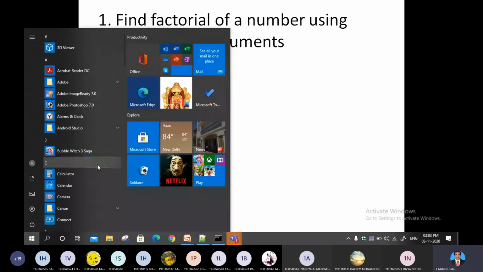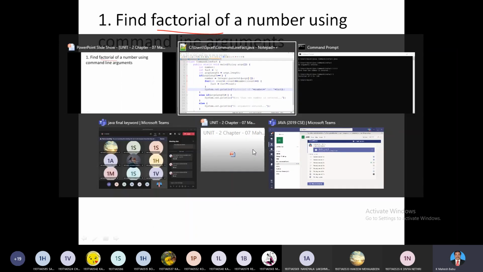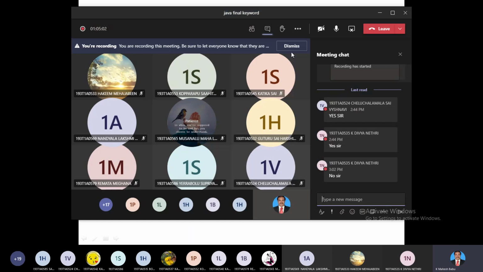Please unmute and speak if you have any doubts regarding this. Please unmute and speak if you have any doubts so far.